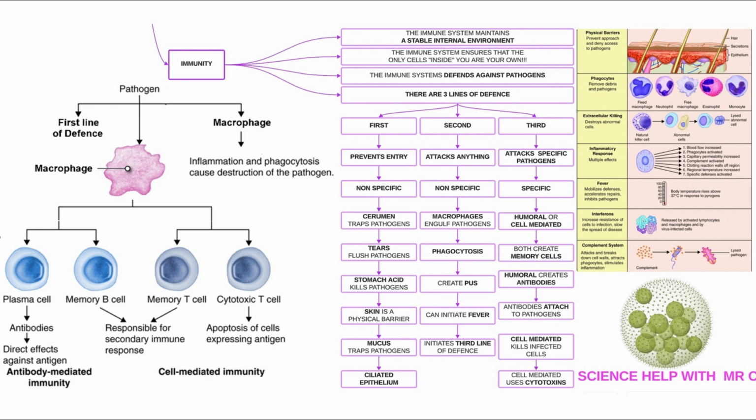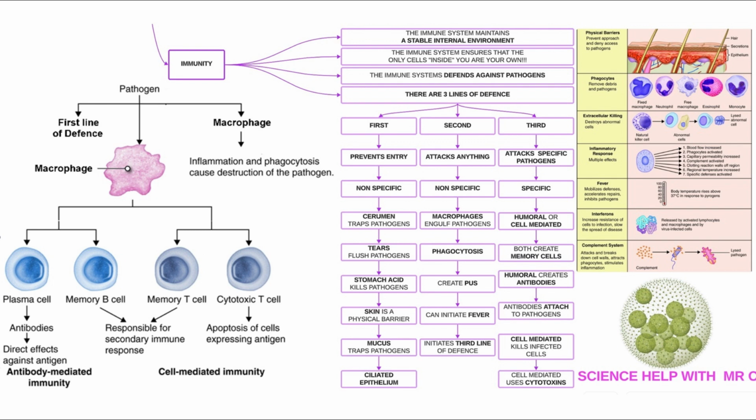And there are 3 lines of defense. The first line of defense prevents entry. It's non-specific, which means it doesn't care who you are, you're not coming in. And the examples are cerumen, which you might know as earwax, that traps pathogens, tears that flush away pathogens, stomach acid that kills pathogens, and the skin is a physical barrier that prevents pathogens gaining entry. Mucus traps pathogens, and the ciliated epithelium moves the mucus from the respiratory tract into the stomach for destruction.